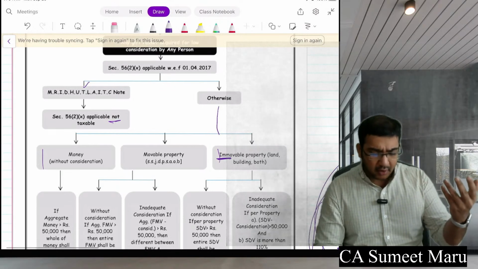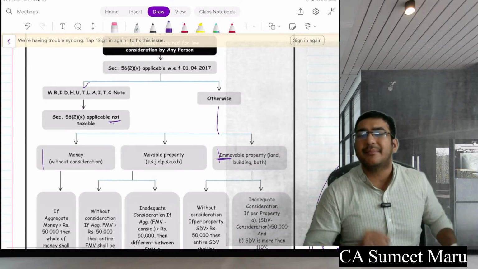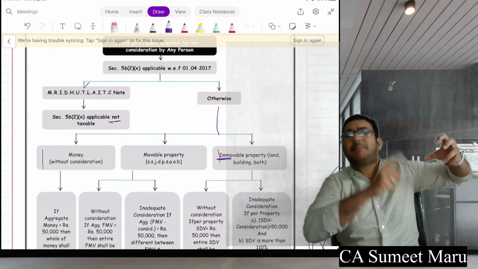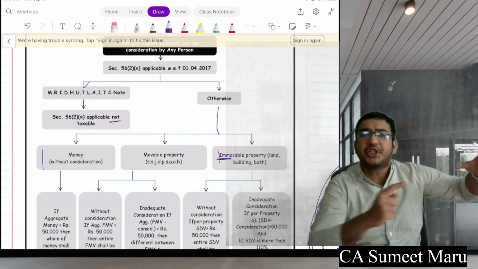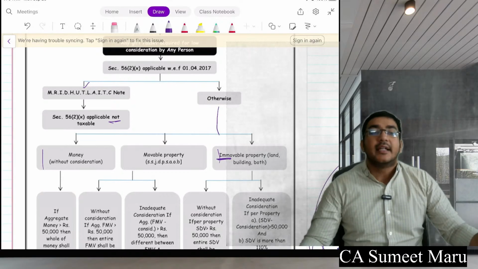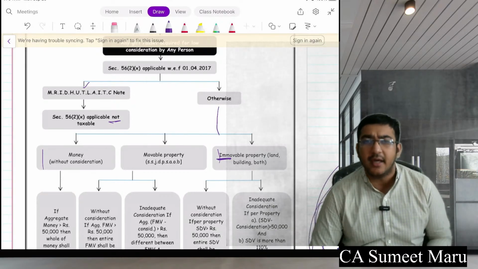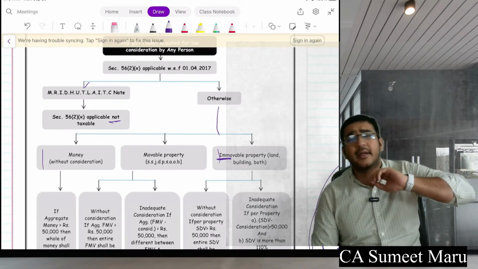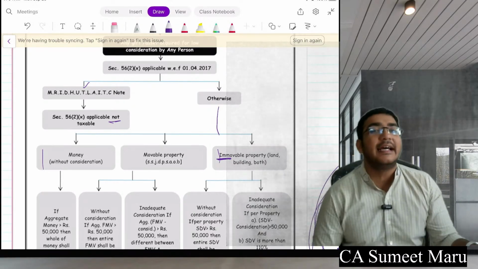So these were the maximum of the cases. If you get this gift from any of these people, or any of these conditions applies when you have received the gift, it is going to be absolutely exempt. Whatever it may be, Mercedes, BMW, gold, jewelry, diamond, Kohinoor diamond as well, it is going to be fully exempt.